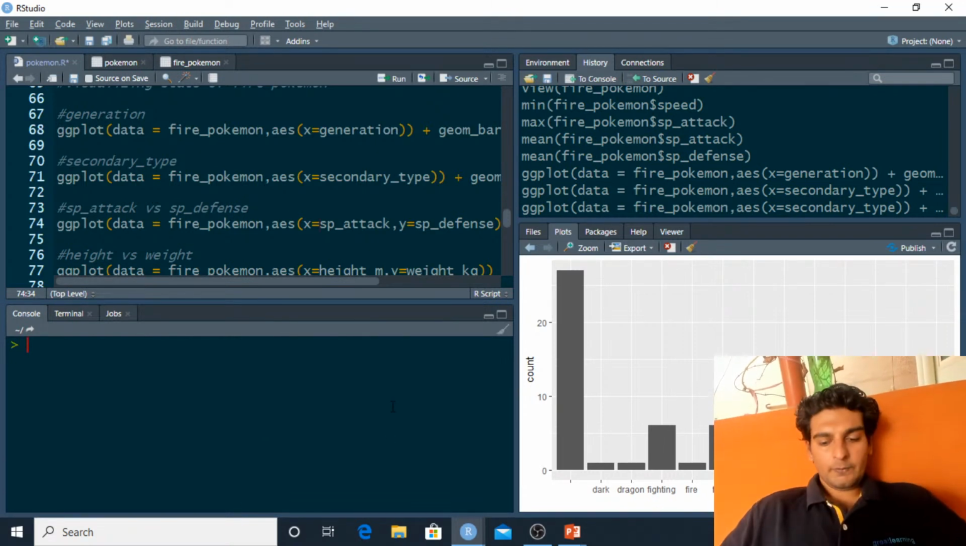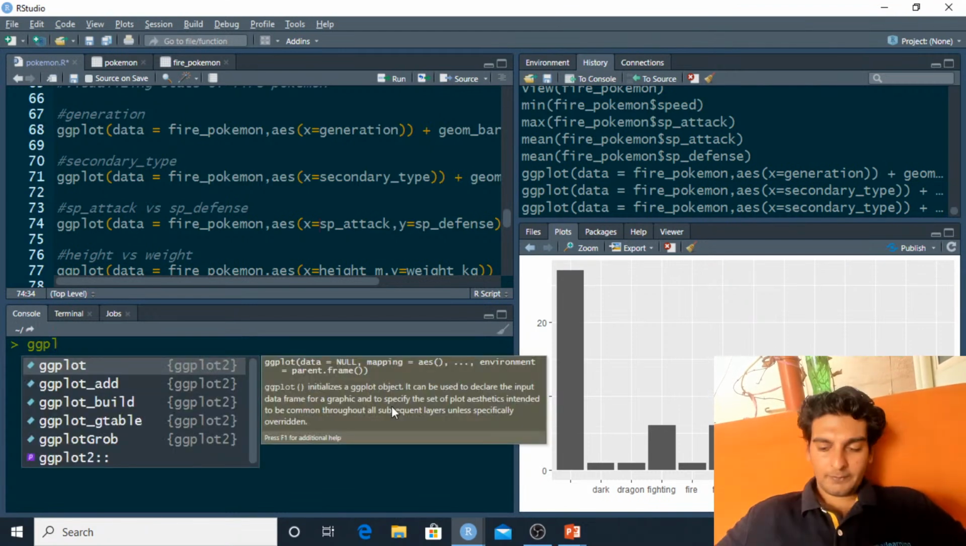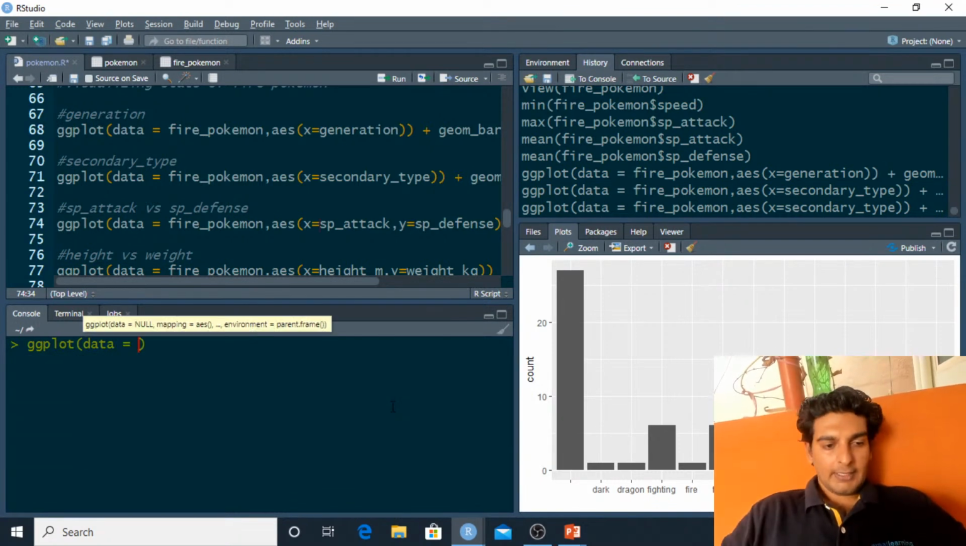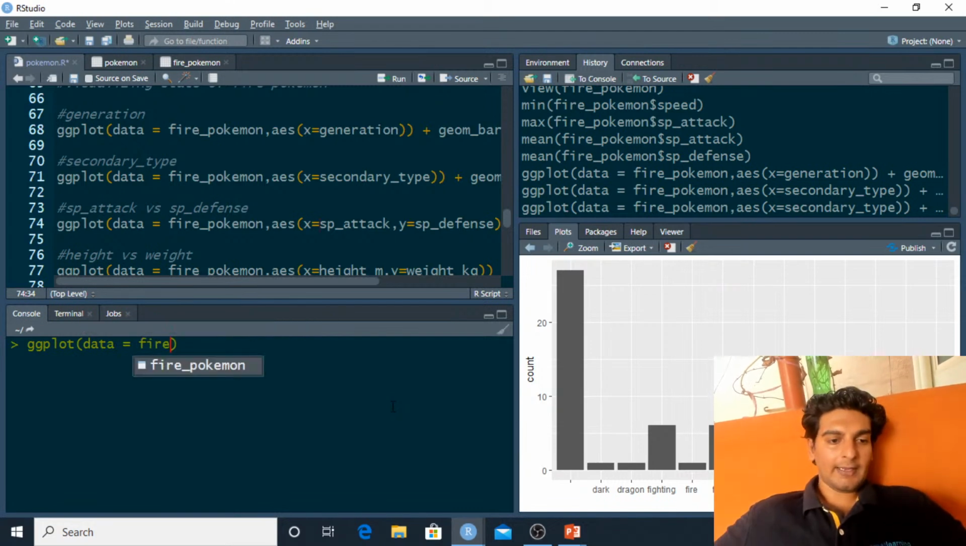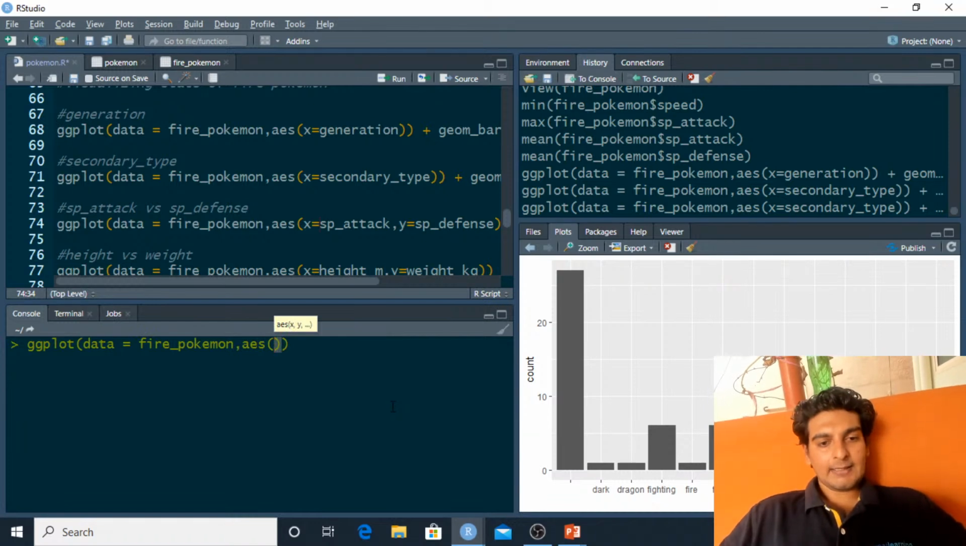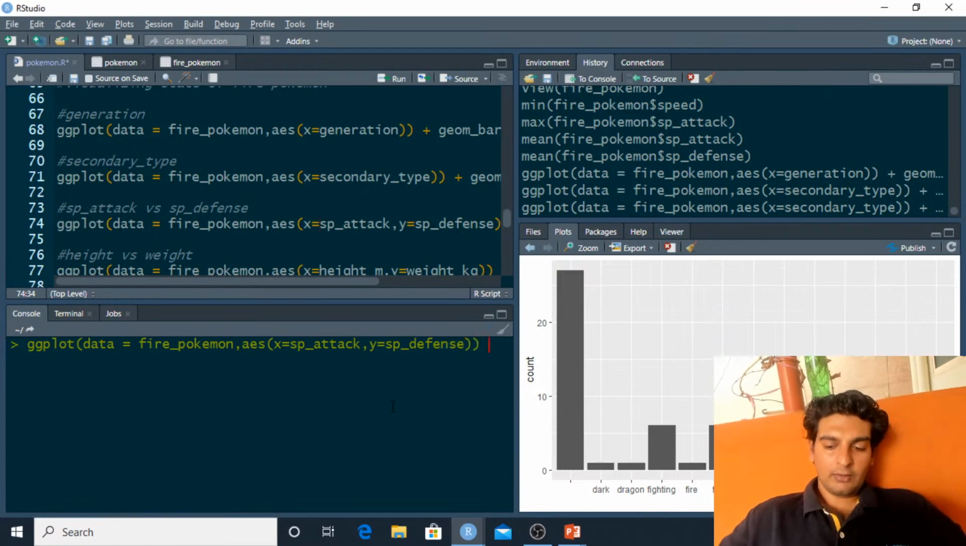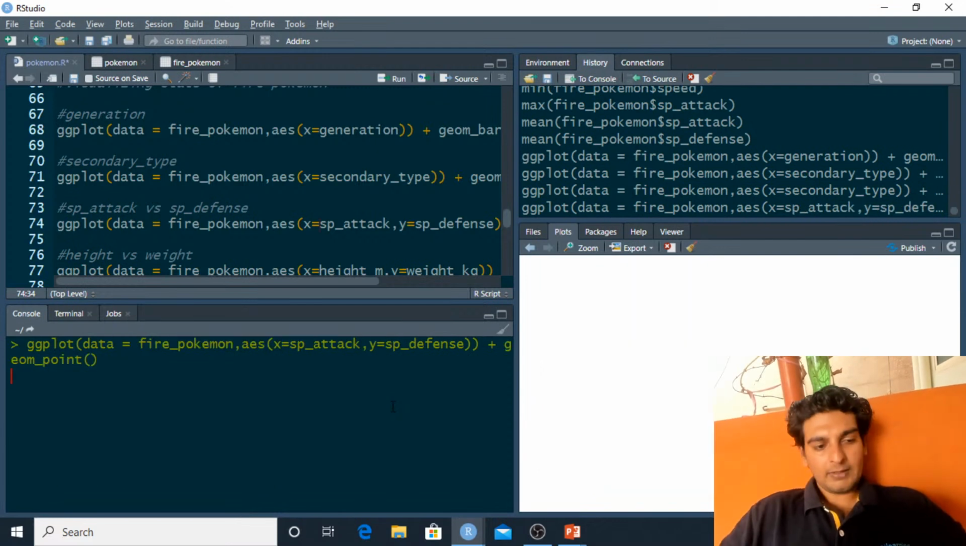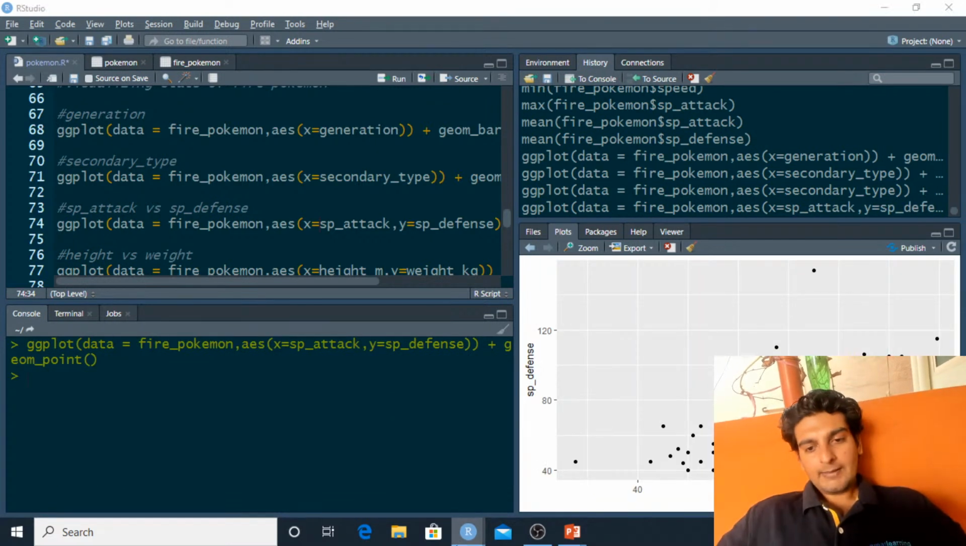Now this time I'm going to make a scatter plot. So my first task would be to map the fire Pokemon data frame onto the data layer. Now in the aesthetic layer, I'll be mapping the SP attack on the x-axis, and I'd have to map the SP defense onto the y-axis. So I'll have SP defense over here. And since I want to make a scatter plot, I'll be using the geom point method. And let me zoom this over here.